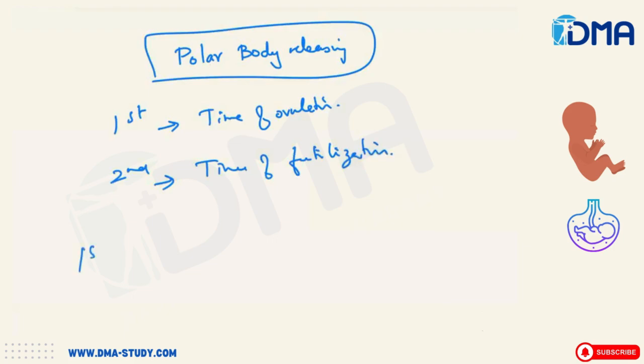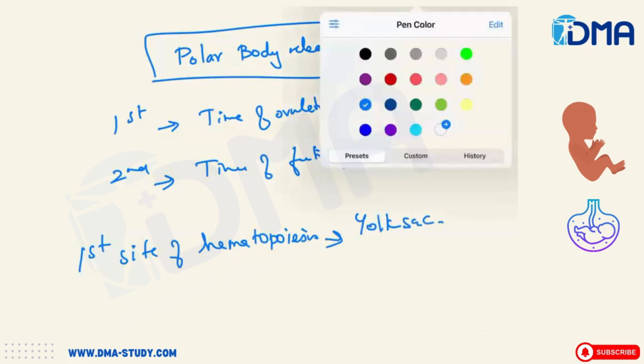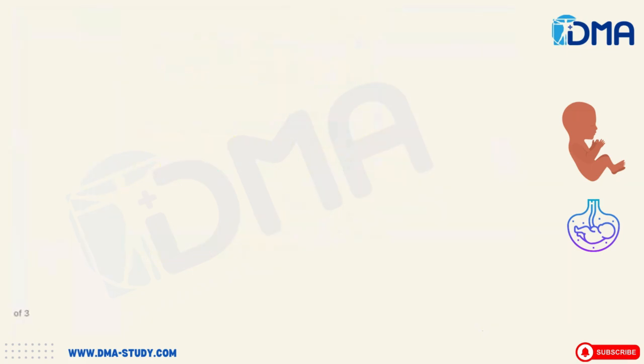Next MCQ, which is the first site of hematopoiesis in a fetus? The first site of hematopoiesis in the fetus is the yolk sac. Okay, then the other MCQs which you have to know in obstetrics and gynecology is oogonia.